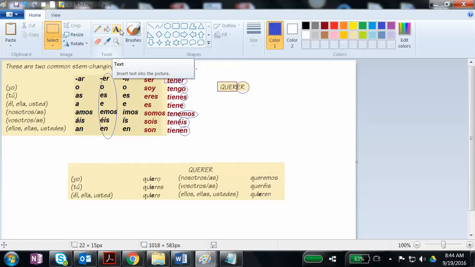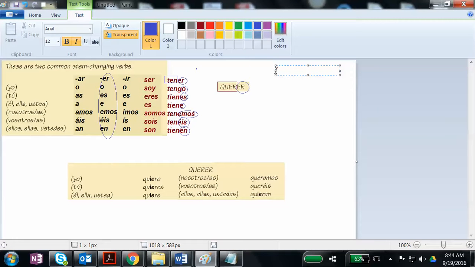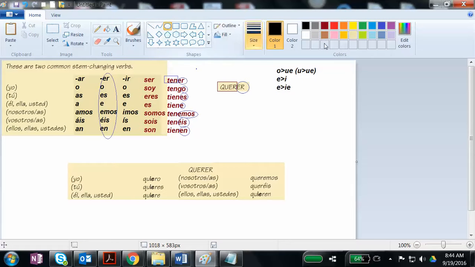I think this chapter just gives you one type. I'll go ahead and tell you all 3 of them, and I'll circle the one we're going to do. So you can have O to UE stem changers, which also there is one U to UE that falls in there. You can have E to I stem changers, and you can have E to IE stem changers, which is what we're focusing on in this chapter, okay?